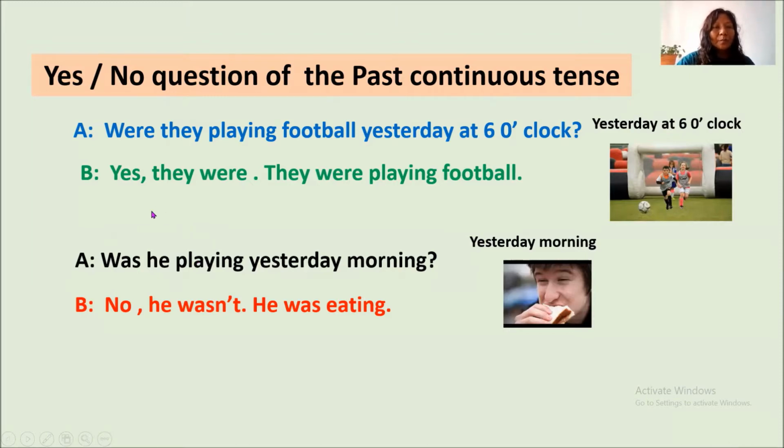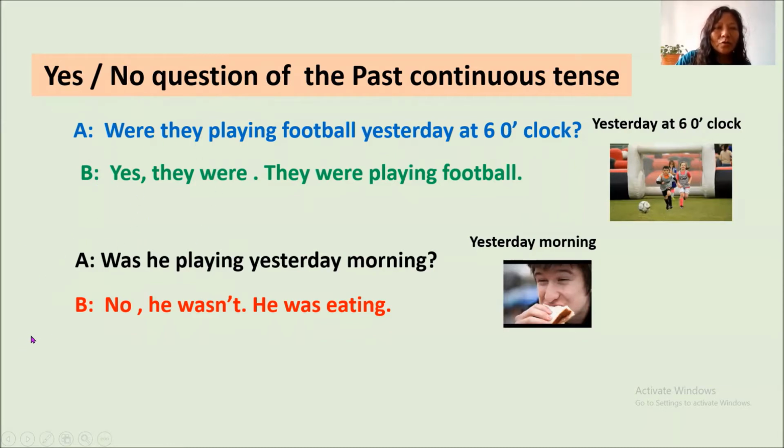Let's see how they are formed. First, what comes here? Were. Were is the past form of the be verb in plural, they is the subject, and playing is the ing form of the verb. In the same way, here, was is the past form of the be verb, singular, he is the subject, and playing is the ing form of the verb.